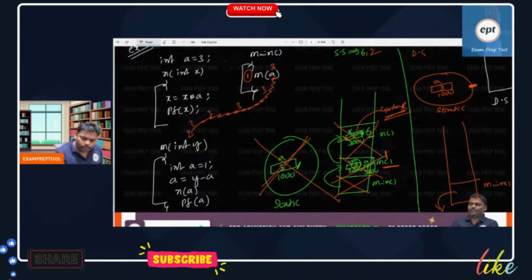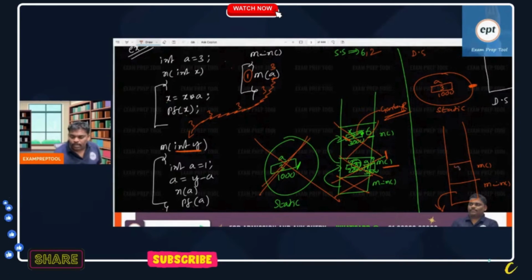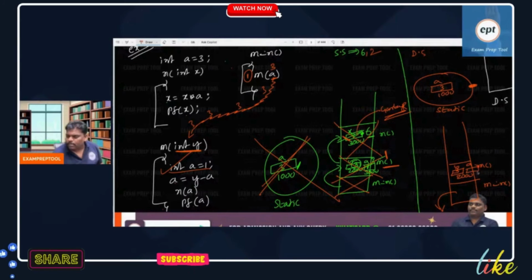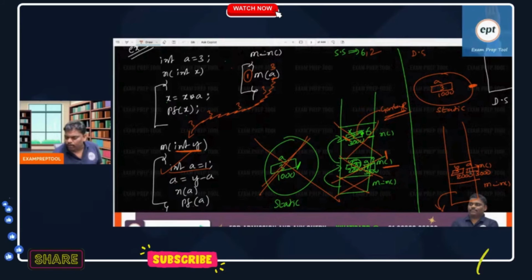Because only the value is coming, where will it store? At the receiving end, memory should be created. So in the m function, int y: because of the declaration, memory will be allocated. The value which is coming is 3. Address of that one is 2000 memory location. So variable y is created. Next, int a is equal to 1. It is a declaration, so a is also created. Address of this one is 3000. Now a value is 1.